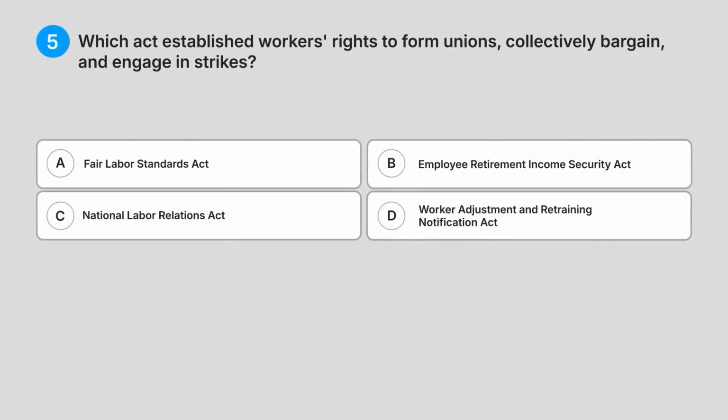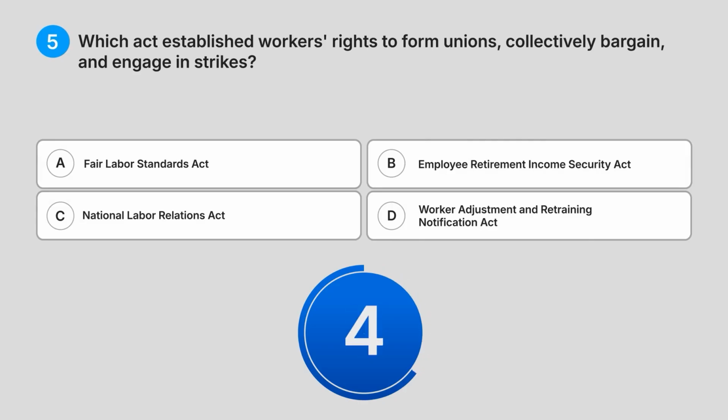5. Which act established workers' rights to form unions, collectively bargain, and engage in strikes? A. Fair Labour Standards Act, B. Employee Retirement Income Security Act, C. National Labour Relations Act, D. Worker Adjustment and Retraining Notification Act. What do you think is the answer?